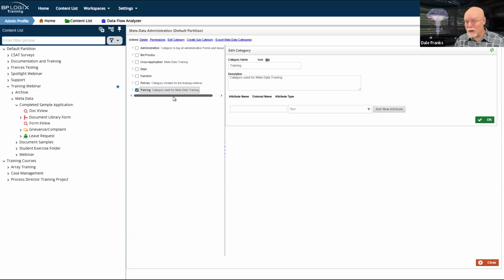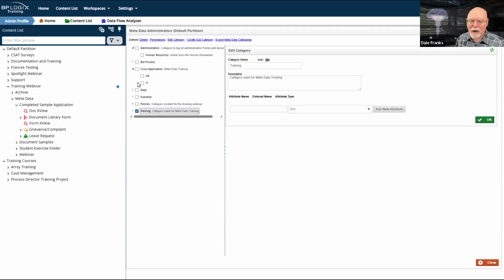Technically, what this would allow you to do is have your entire system be part of some metadata organization scheme, and you could have a single knowledge view that started at the top level of your metadata. So instead of having seven here, you would only have one, and then all of your subcategories would, and I don't have a lot of subcategories, but all of your subcategories would just be subcategories of a main category all the way up to the very top of the tree.